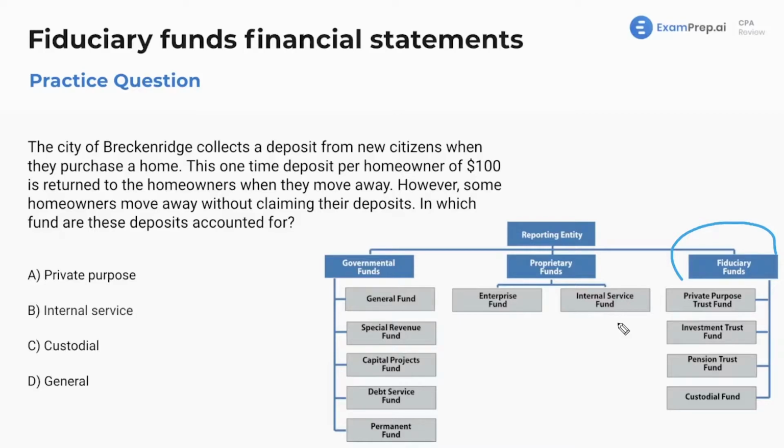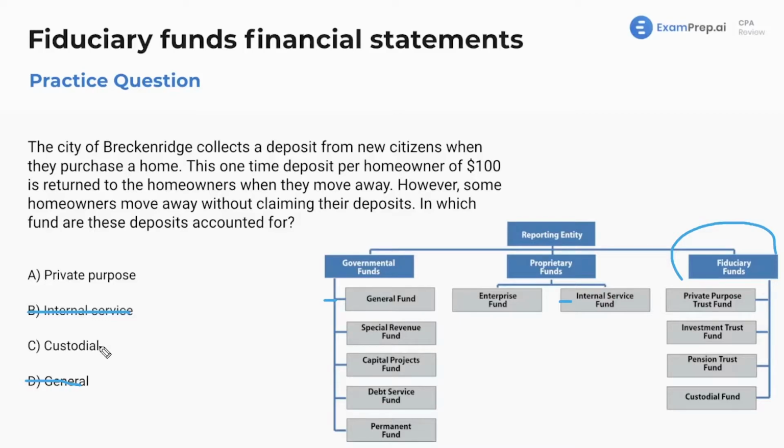So that's going to cross off general fund and internal service fund, because the general fund belongs in governmental and internal service is proprietary. All right, now, is it custodial or private purpose? This is now going to come down to how well do you know examples of each type. Custodial funds are when the government's holding assets for another government.